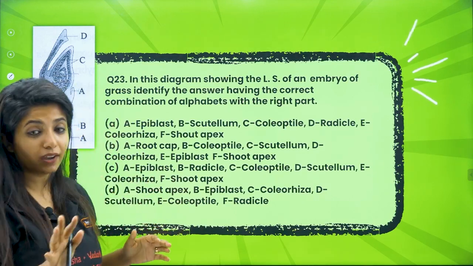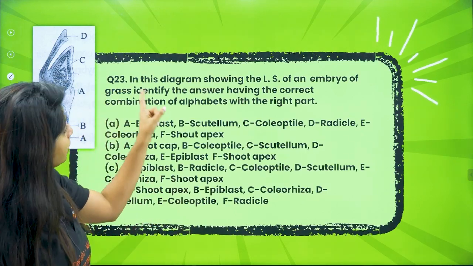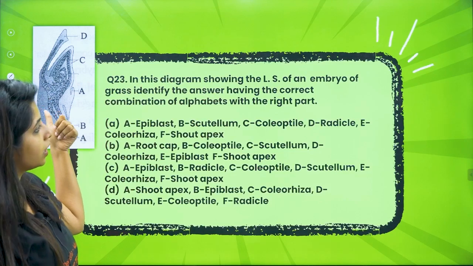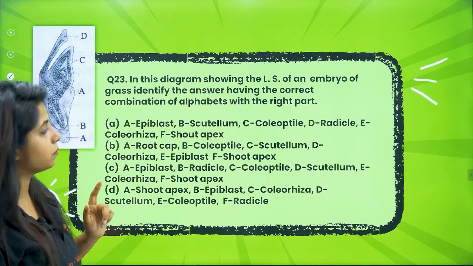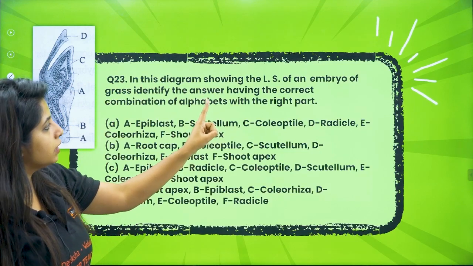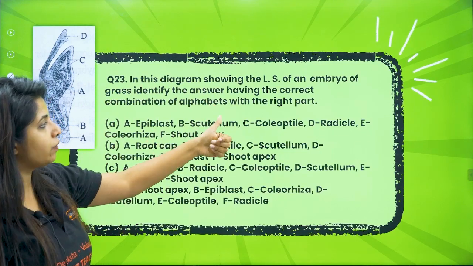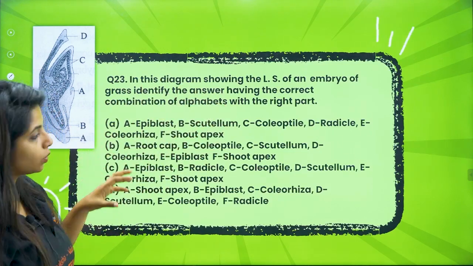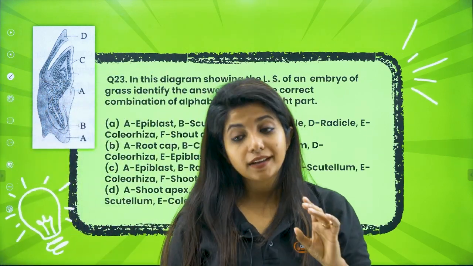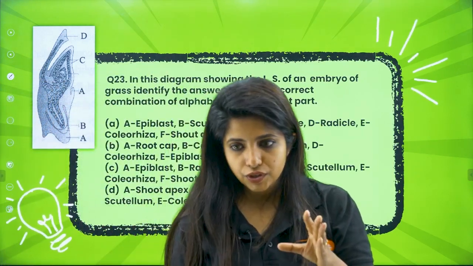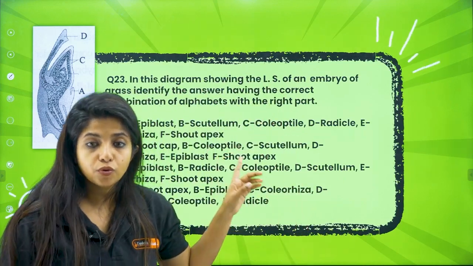Now, if at all you have doubt, put it down, okay? Now, in this diagram showing the LS of an embryo of grass. Grass is what? Monocot. Always remember. Identify the answer having the correct combination of alphabets with the right part. So, what's the easiest part to identify? That is something that we should be identifying first. Always remember, you're talking about a monocot embryo.